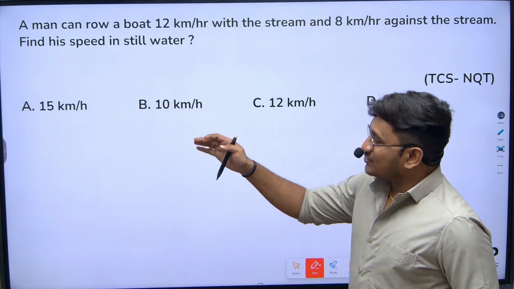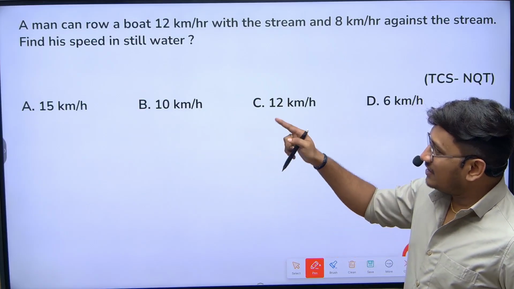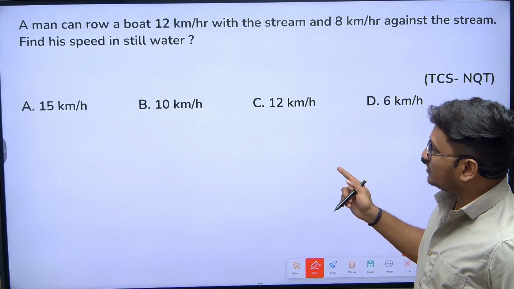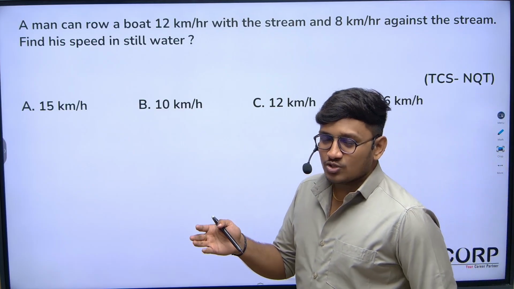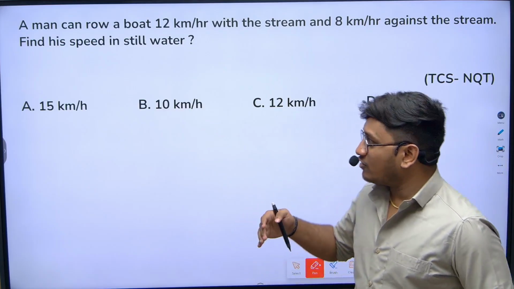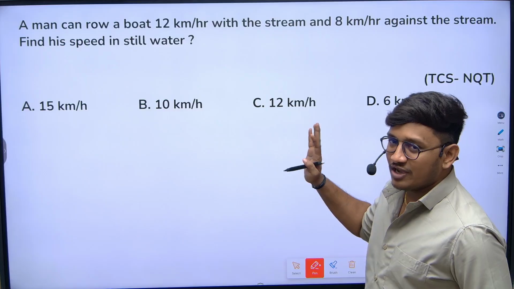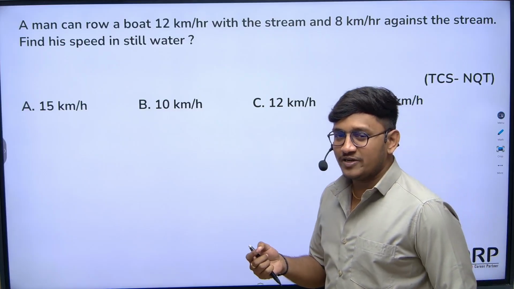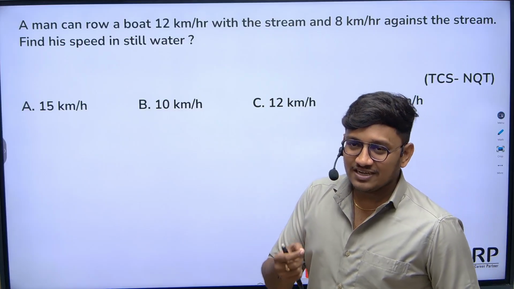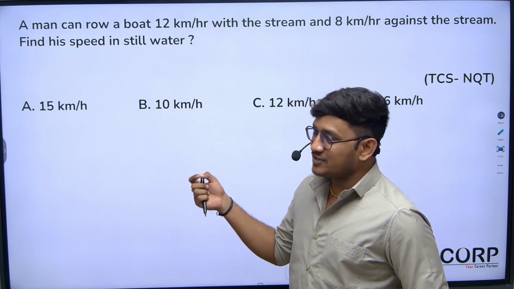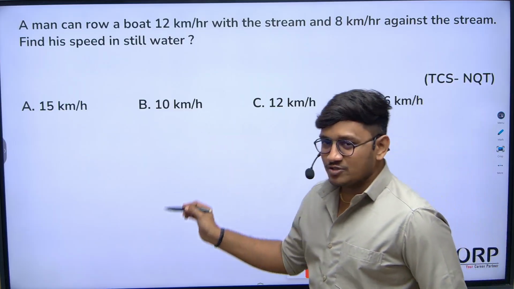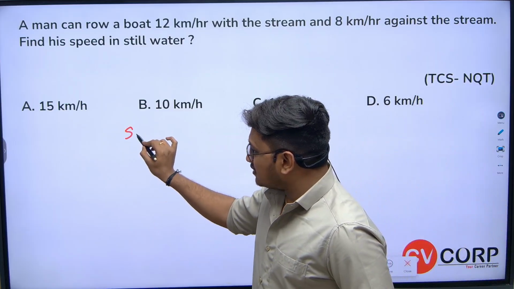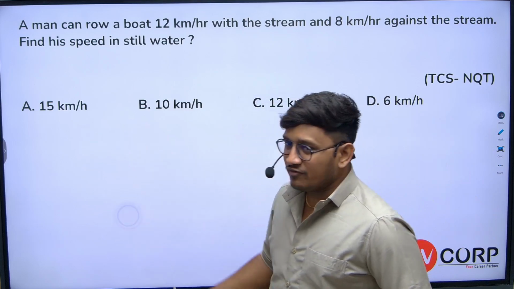Okay, so the next question is, a man can row a boat 12 kilometers per hour. As we discussed, the concept of effective speed: all the problems from boats and streams are related to effective speed. What actually is effective speed? The speed of one object affecting the speed of another object is called effective speed.